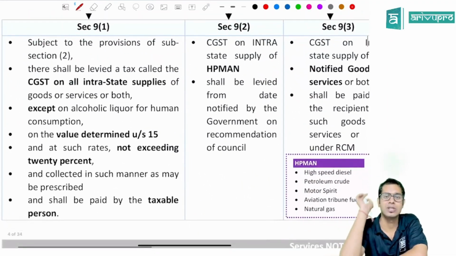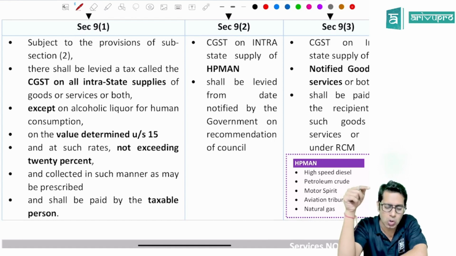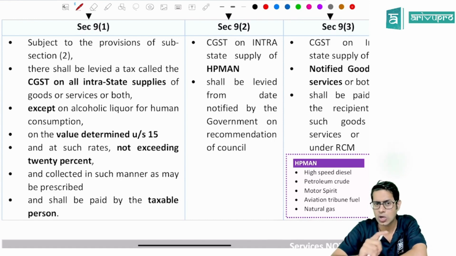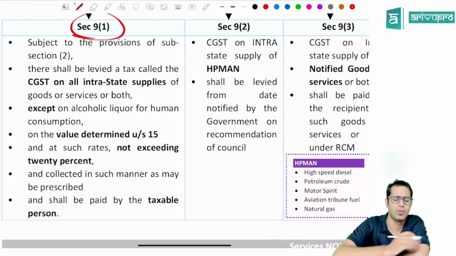Section 9 subsection 1 says, subject to the provision of subsection 2, there shall be levied a tax called as central goods and services tax on all intrastate supply of goods or services or both, except on alcoholic liquor for human consumption, on value determined under section 15 at such rates as may be notified by the government not exceeding 20%. It shall be collected in such manner as may be prescribed and paid by taxable person. Now, what is 9.1 telling, sir?